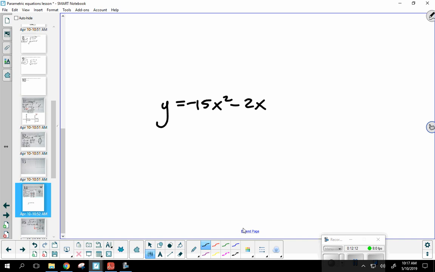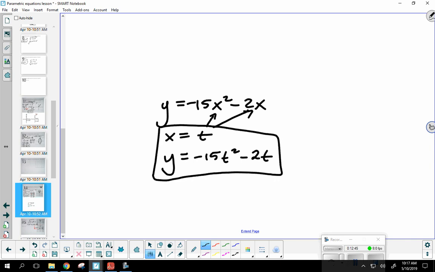If I want to immediately write parametric equations for this, I can start out by saying x equals t. Right there, there's half my answer. That's my horizontal parametric equation. Well, what I'm going to do to get the vertical, if I know x equals t, what am I going to do? Yeah, I'm going to plug it in. Because I know x equals t, I'm going to replace every x with t. So y equals negative 15t squared minus 2t. That would be a pair of parametric equations to represent that graph.